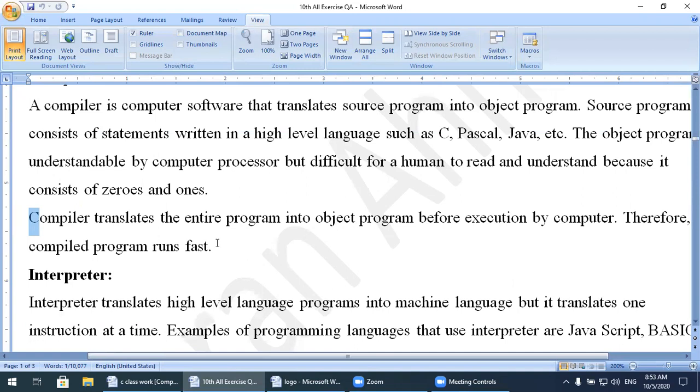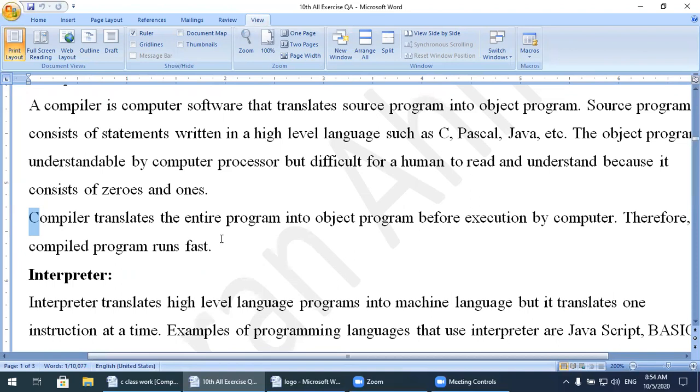Whenever you write a C language program and you want to check the errors and run the program, you press Control F9. It means you are running the program, and the compiler will check and execute your complete program at once, not only a single line.